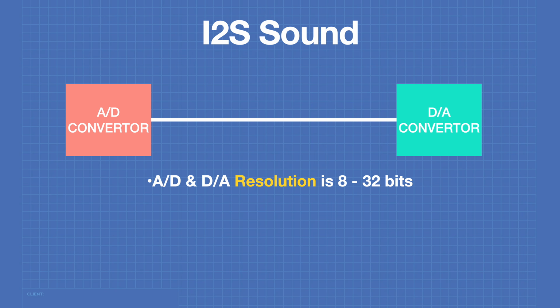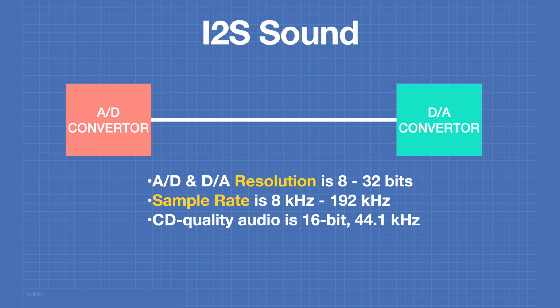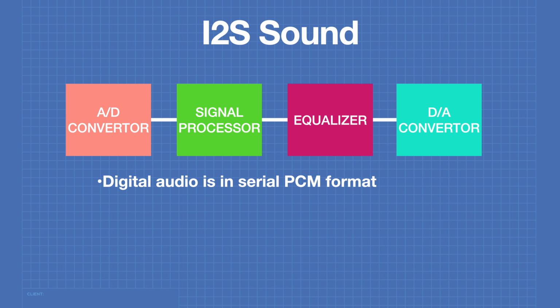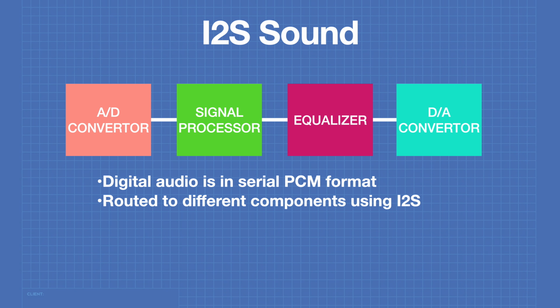In digital audio applications, the analog to digital and digital to analog converter resolutions can vary between 8 and 32 bits. Sample rates can vary between 8 kHz and 192 kHz. As a reference, CD quality audio is 16 bits resolution with a 44.1 kHz sample rate. The digital audio signal is in serial PCM or pulse-coded modulation format. This signal is routed to the different components using I2S.